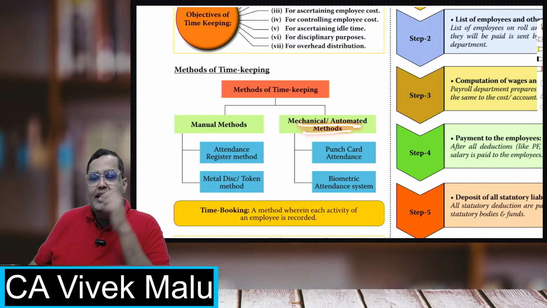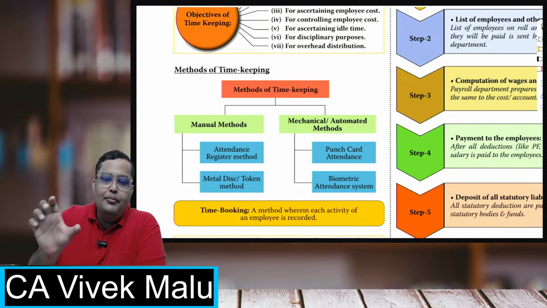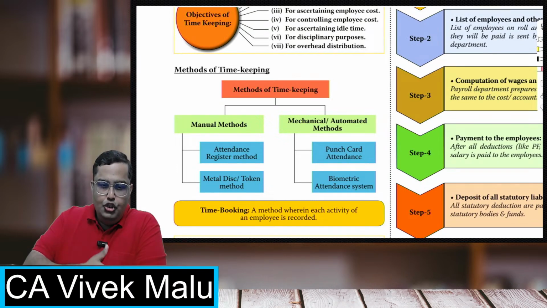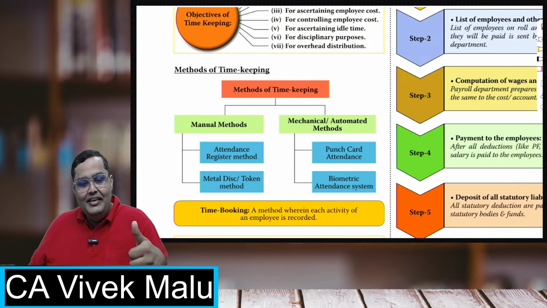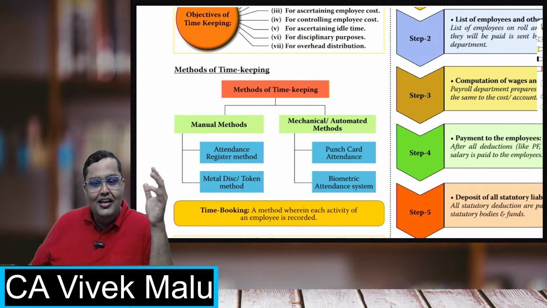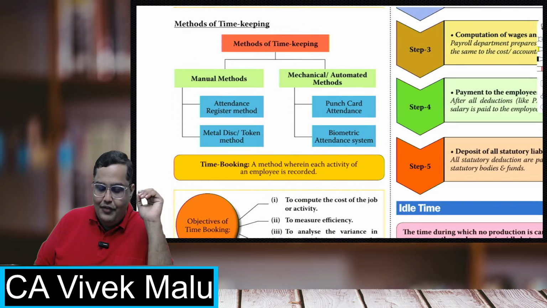There are some mechanical or automated methods which have come in recently, like the punch card. Everybody is given a card. You swipe the card, or just show the card to a scanner, and that's it. It will mark your attendance. Then there is the biometric attendance system, basically thumbprints, and you have the fingerprint scanner and the eye retina scanner. These are all biometric attendance systems which are also in place as of now.